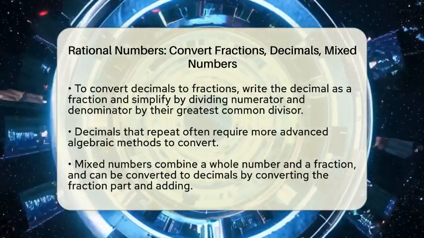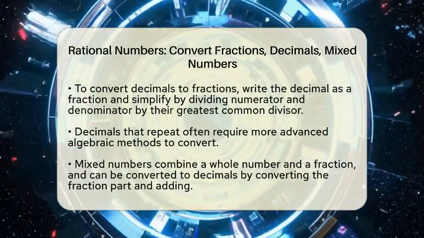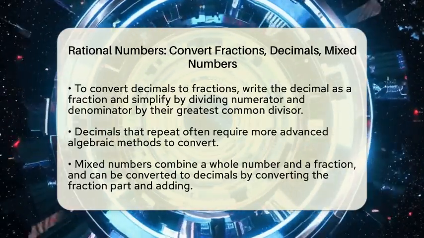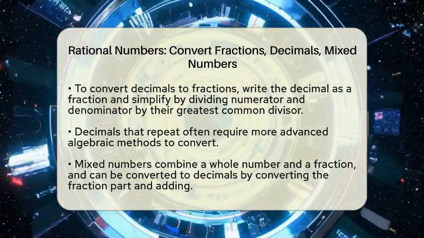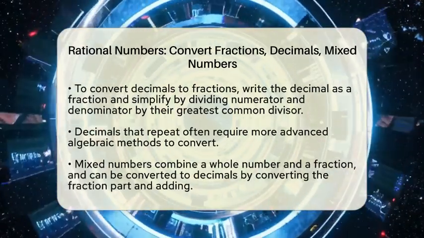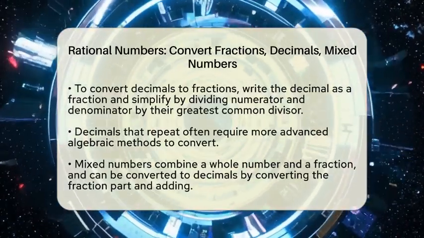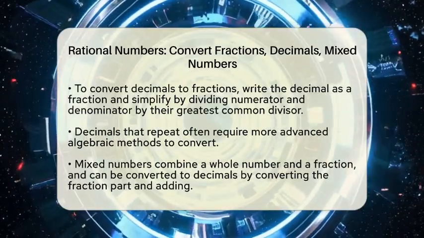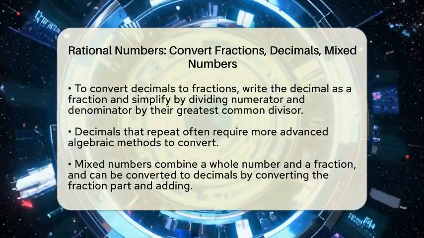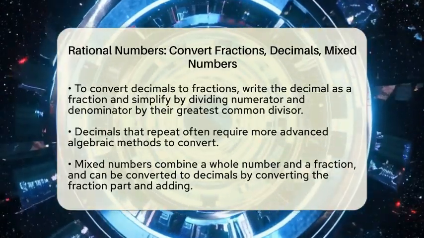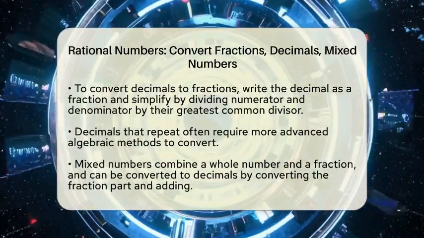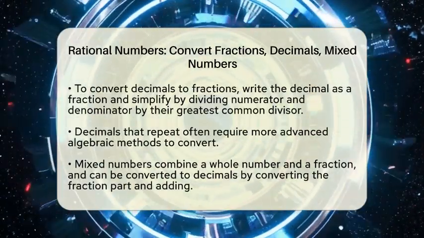Next, converting decimals back to fractions is simple for decimals that end. Just write the decimal as a fraction with the digits as the numerator and the place value as the denominator. For example, 0.75 becomes 75 over 100. Then, you simplify the fraction by dividing both top and bottom by their greatest common divisor. In this case, 75 and 100 can both be divided by 25, giving you 3 over 4.